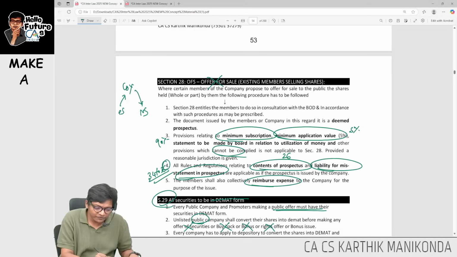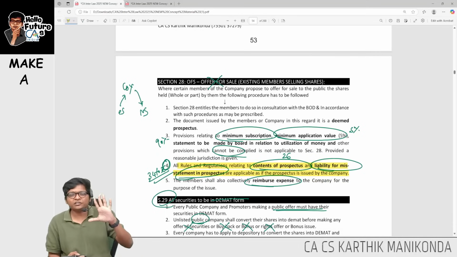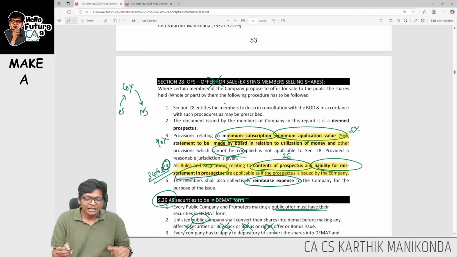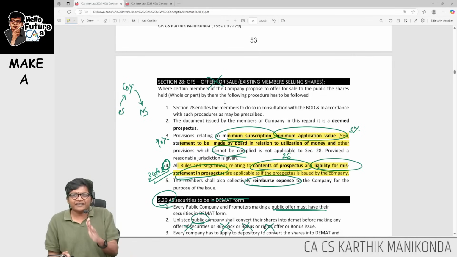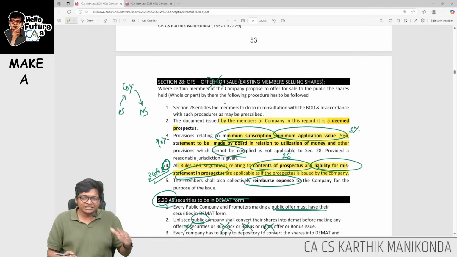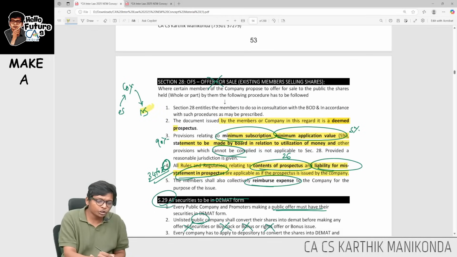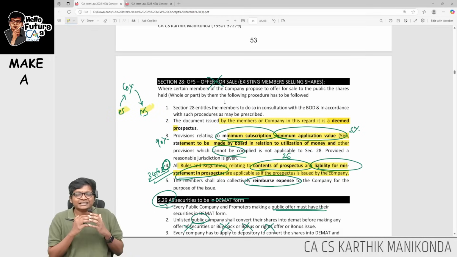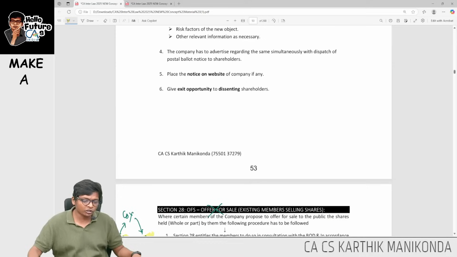Therefore, point number 4 says what is applicable: contents of prospectus, criminal and civil liability. What is not applicable: minimum subscription, minimum application value. Rest, however the company issues a document to the new shareholders and existing shareholders, this will be called a deemed prospectus only.